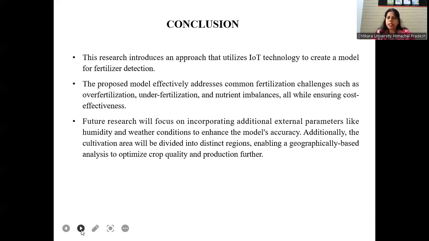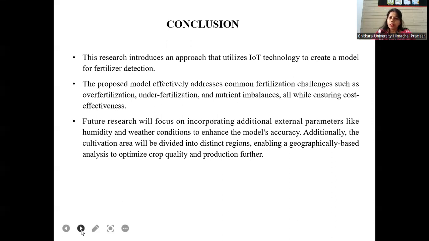The proposed model effectively addresses common fertilization challenges such as over-fertilization, under-fertilization, and nutrient imbalance, all while ensuring cost effectiveness. Why is our crop yield not growing? Because if farmers apply over-fertilization, it hampers the crop growth. If it is under-fertilization, it also hampers the crop growth. Imbalance is there.